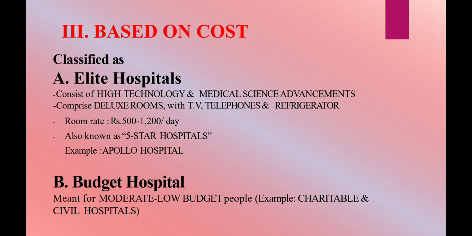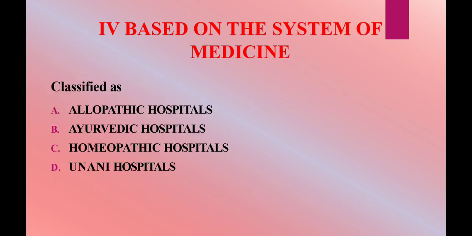So we'll talk about the next hospital, that is budget hospital. These hospitals are meant for moderate budget and low budget persons. In this the hospitals include civil hospitals and charitable hospitals. On the basis of medicine, hospitals are further divided into four types, that is allopathic hospital, Ayurvedic hospital, homeopathic hospital, and Unani hospital.